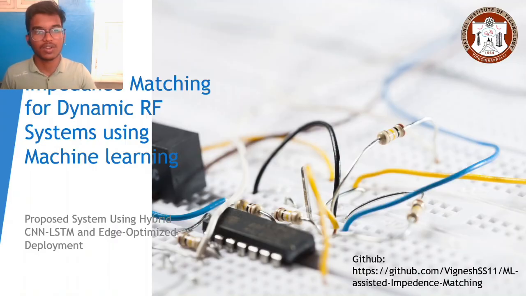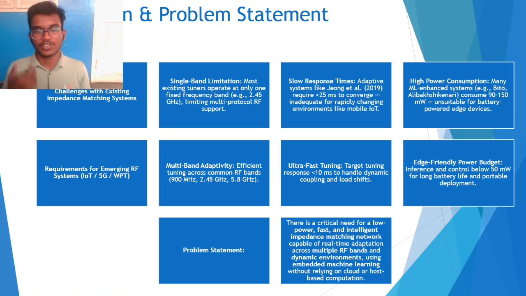Our project is based on multi-band impedance matching for dynamic RF systems using machine learning, which will be implemented on an STM32 H7 microcontroller. I will go through the project one by one, with the comparisons, the problems which we overcame, and the next things which we can do on the project. First, let me start with the motivation and problem statement.